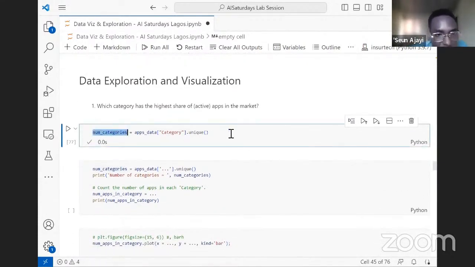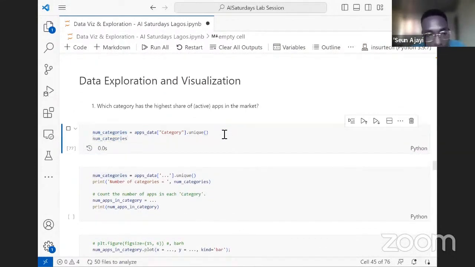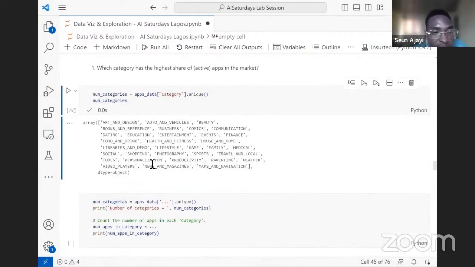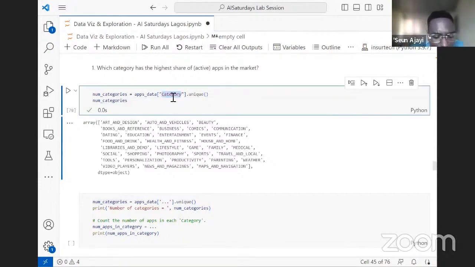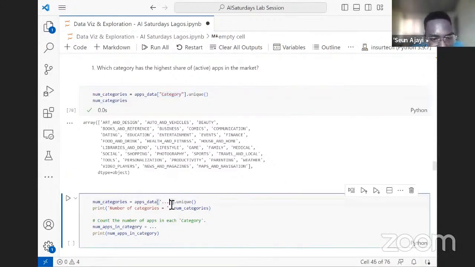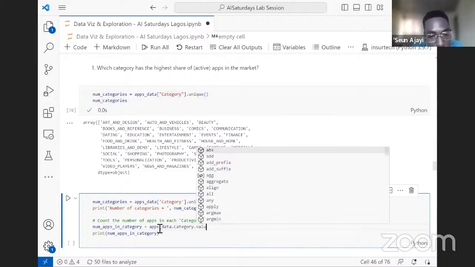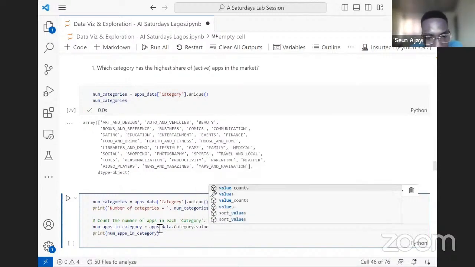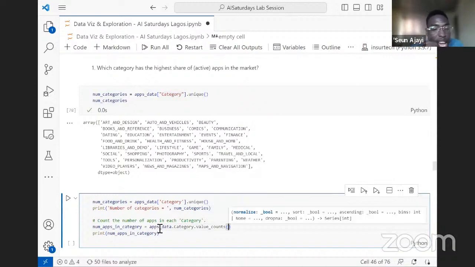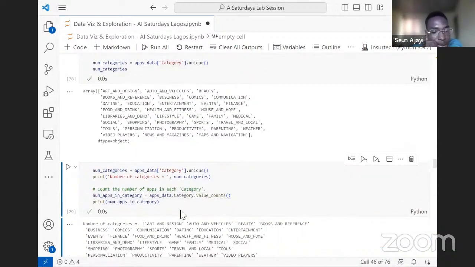What we can do is call on the variable name and see what its contents look like. So here we can see the unique categories. Now we want to go into each category and do a value count. We want to count the number of apps that fall in each category. So instead of doing this again, I can just come here, put in category. You can just say apps data, that's our data frame name, colon category. Then we do a value count on it, the value counts of apps that fall in each category. And when we do that, this is what we see.